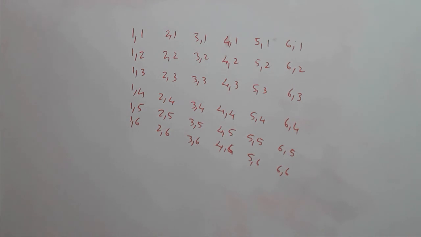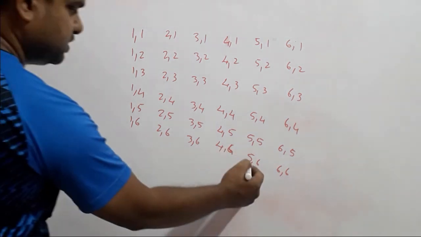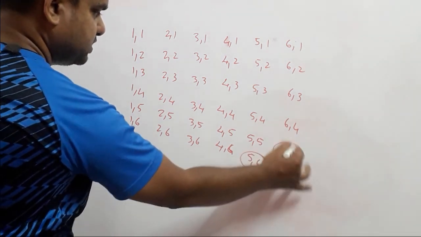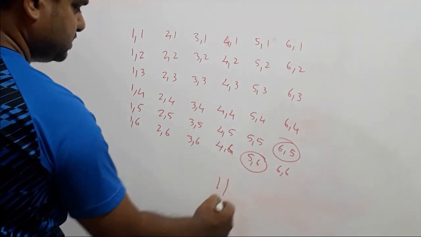Our last question says a pair of dice is thrown once. What is the probability of getting the sum on both the dice as 11? So two dice are thrown at the same time, and we know that each die has a total of 6 numbers. If the combinations are put down as you see on the screen, we get only two, that is 5 and 6, and 6 and 5, which give us a total of 11.